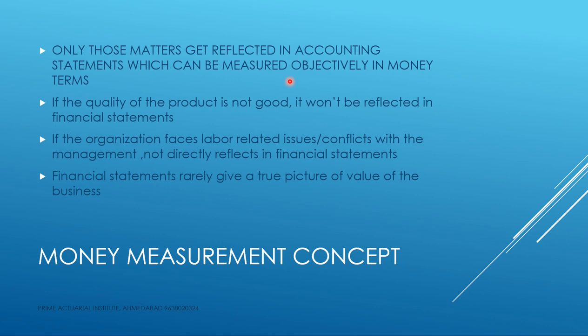Similarly, if the organization is facing labor related issues, there is a lot of labor industrial problems going on in the company, then this will not be recorded directly in the financial statements. But of course, if the company makes a less profit because of these labor issues, because of these conflicts, then yes, the less profit will be reflected in the income statement and ultimately in the balance sheet.